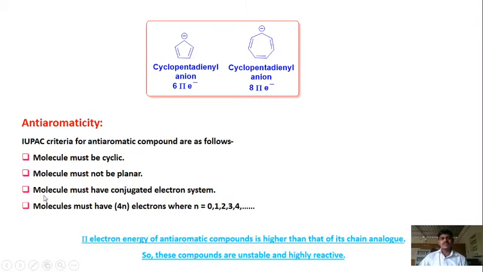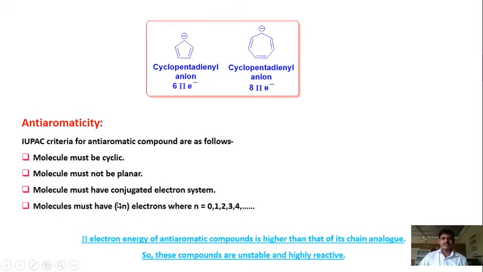The next characteristic is that the molecule must have a conjugated electron system. Like in aromaticity, here also a conjugated electron system must be there in anti-aromatic compounds as well. And the molecule must have 4n electrons, where n is any integer, 1, 2, 3, 4. So 4 into 1 equals 4, 4 into 0 equals 0. So all these types of compounds, if these 4 characteristics are followed, then that compound is anti-aromatic.